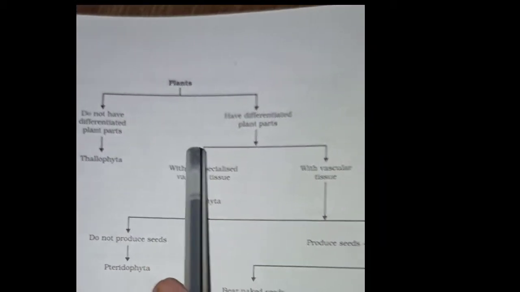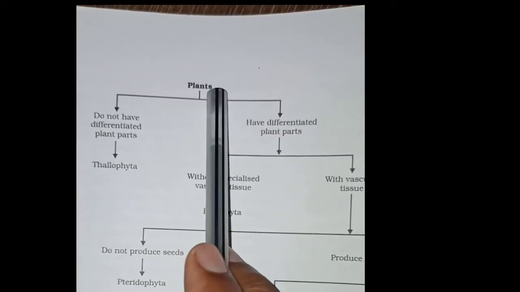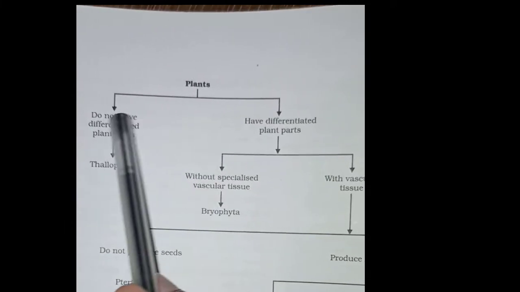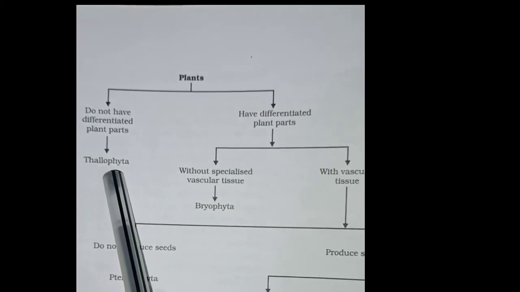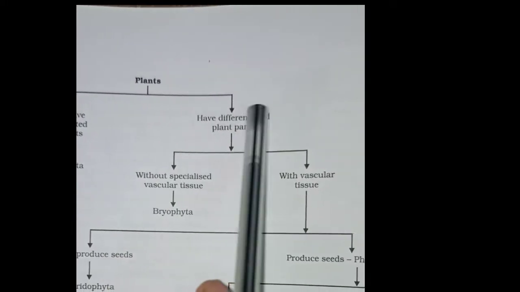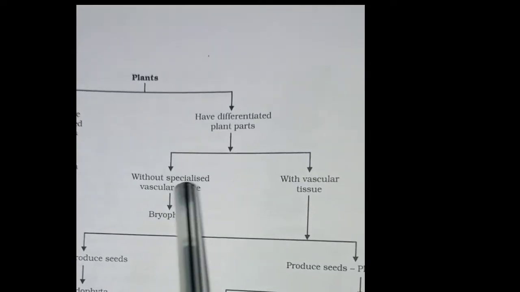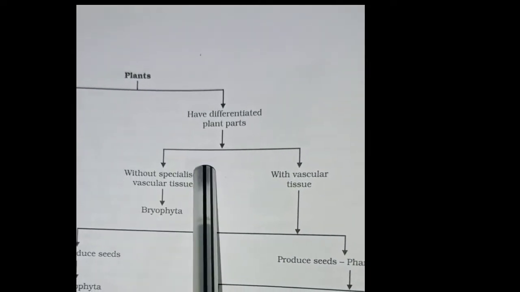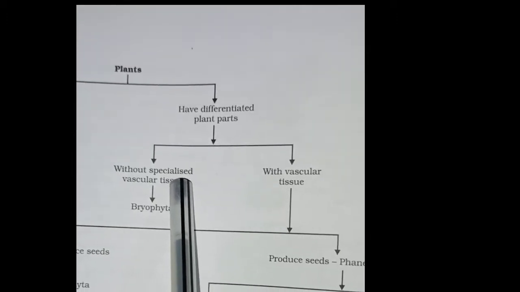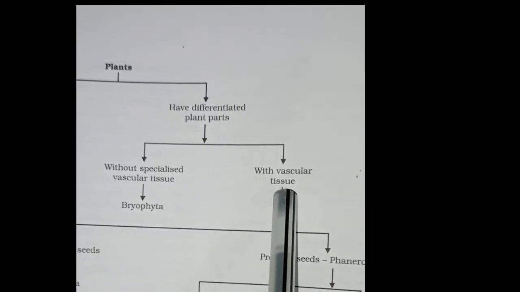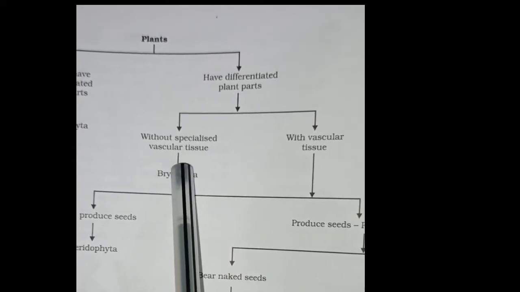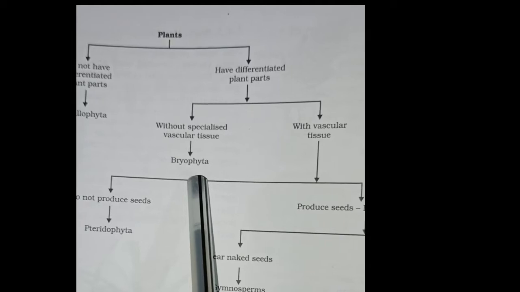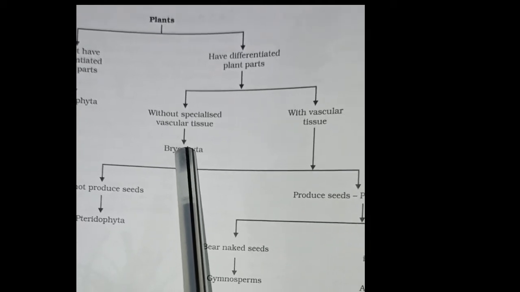So now let us see this chart. We will understand in a better way. If plants do not have differentiated plant parts, then they are termed as Thallophyta. And if the plants have differentiated plant parts, then they are classified without specified vascular tissue and with vascular tissue. If they are without specialized vascular tissue, they are known as Bryophyta.